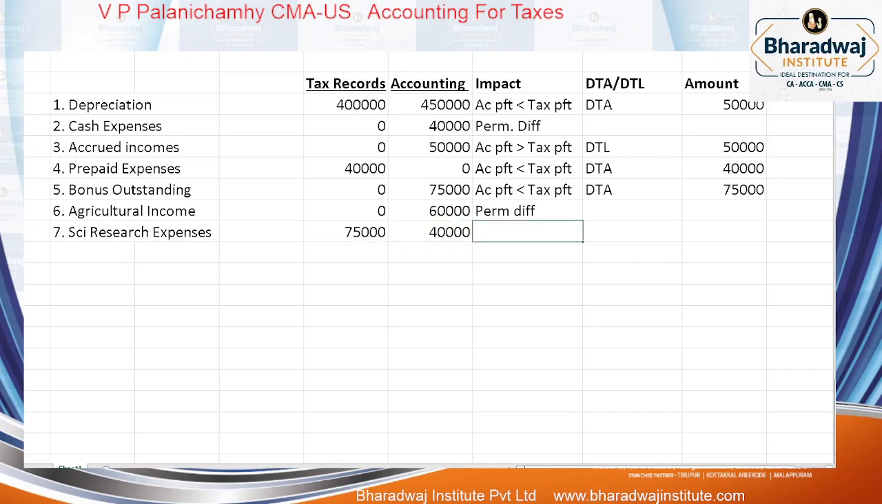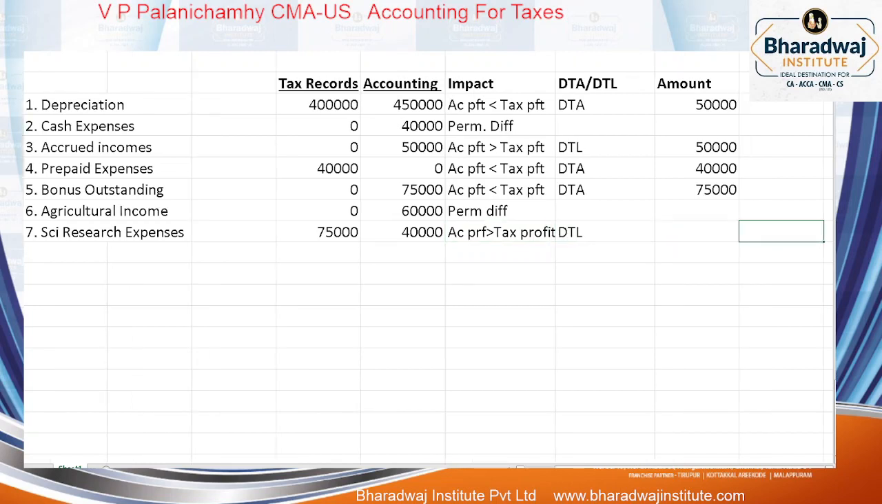Which profit will be more? Accounting profit will be higher than which profit? Tax profit. It causes what? Deferred tax liability. How much deferred tax liability? 35,000. Net DTA or DTL? DTA. See how much Net DTA there is. 80,000.